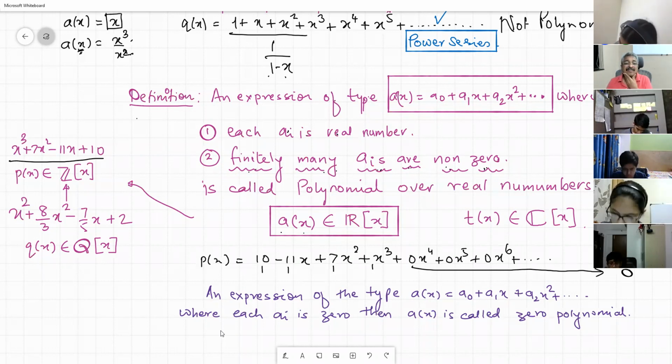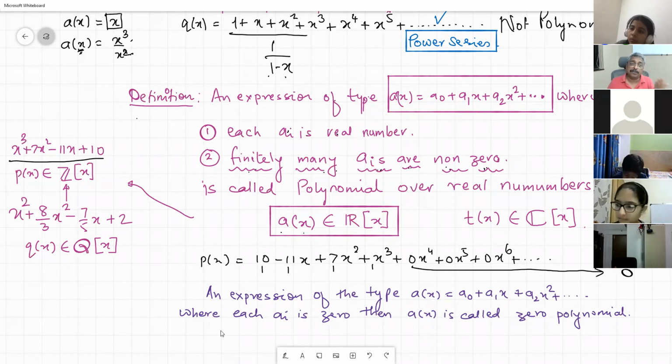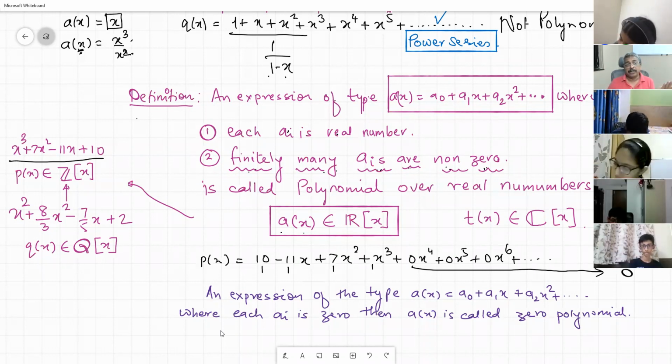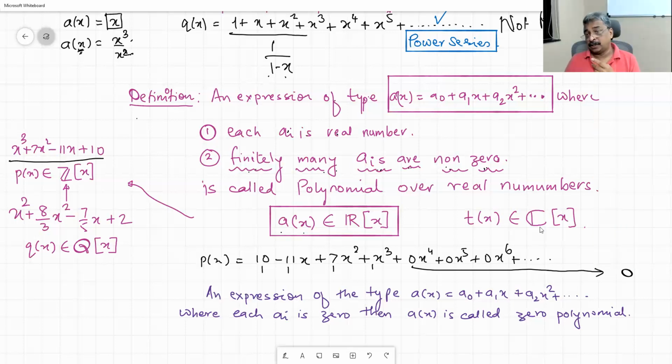Sir, what is the example P of x? No. Now we have defined what is a polynomial. Now we want to define what is the degree of a polynomial. Sir, I had a doubt that you have written one example T of x. So what is that? T of x, it's a complex polynomial. This is capital C. A polynomial over complex numbers. You have not learned it yet, but whenever you learn, you can have a polynomial over complex numbers.